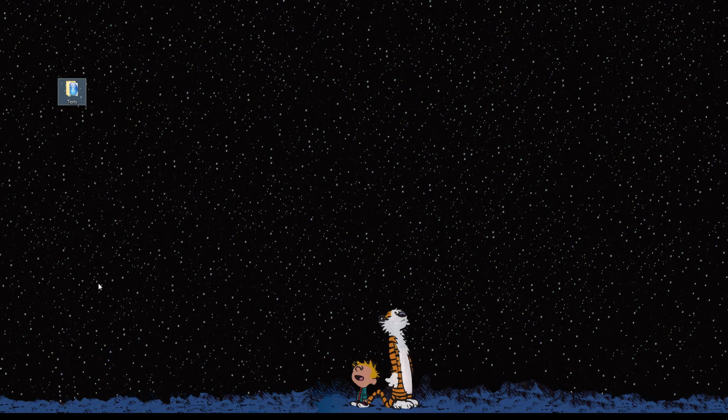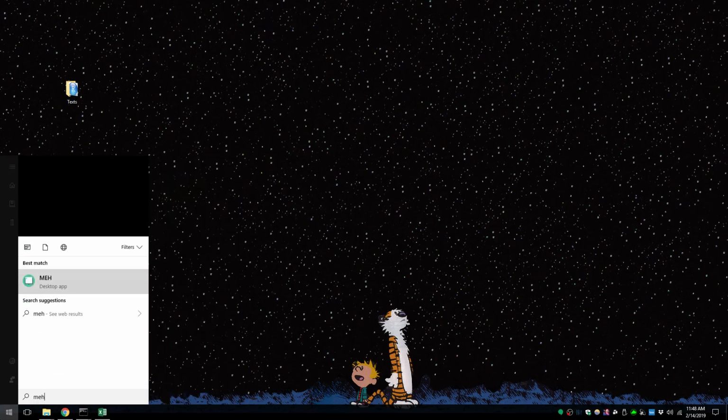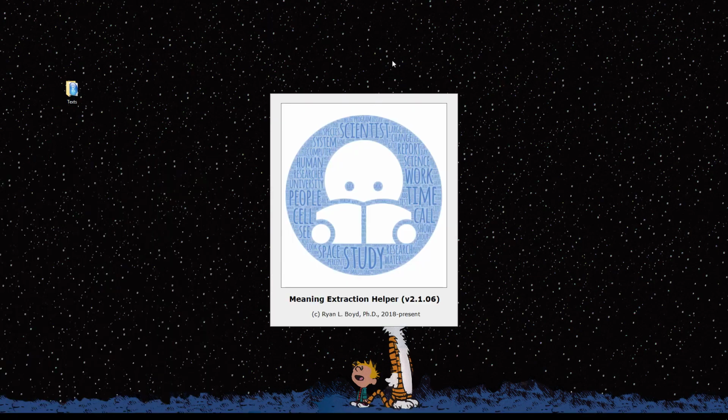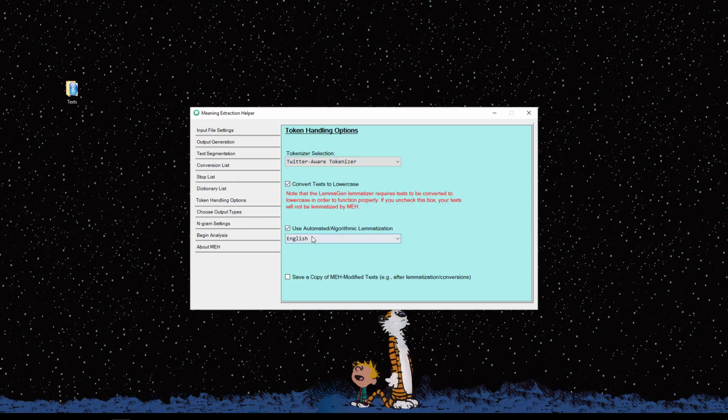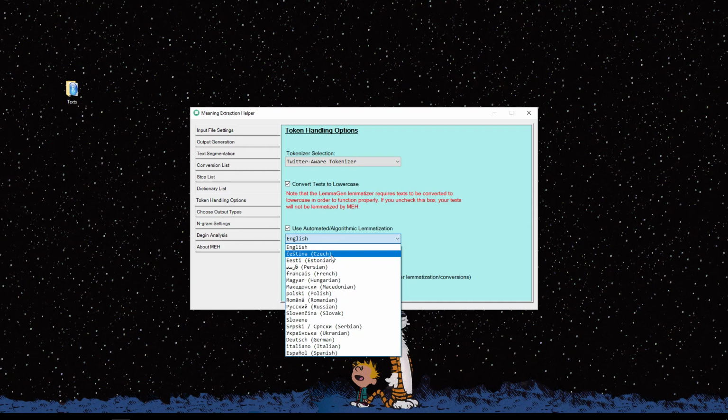Now I mentioned in that previous tutorial that for lemmatization there are several lemmatizers that are built in for non-English text. So this includes things like a Czech lemmatizer, a French lemmatizer, and so forth. But of course this does not include lemmatizers for all languages.